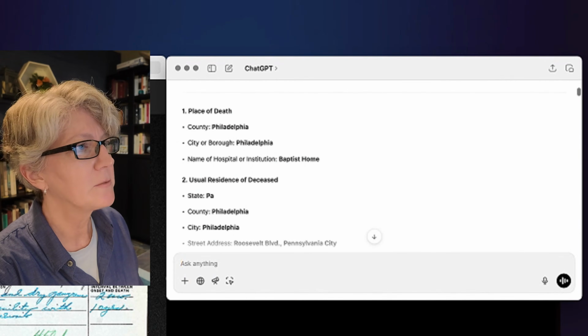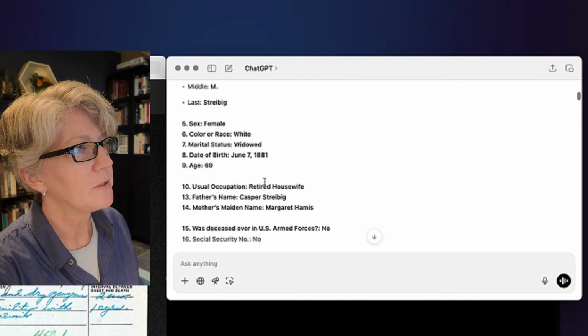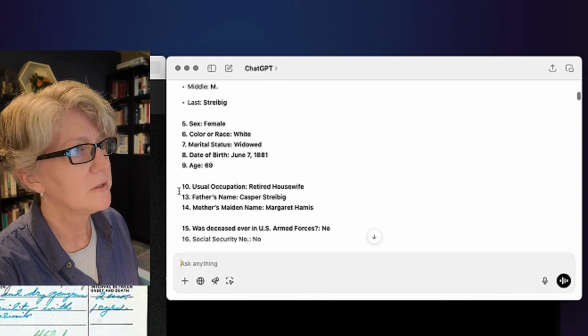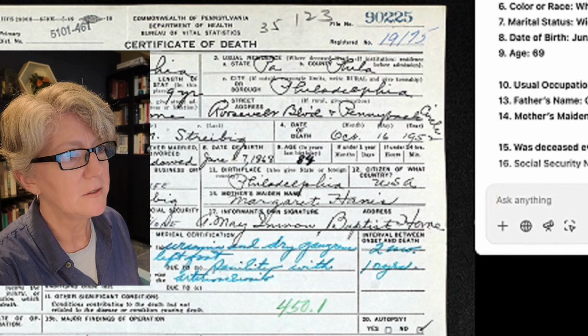So here's box 1, box 2, box 3, 4, 5, 6, 7, 8, 9, and it's right here that I note that there's a mistake with the date of birth, because I can see here it's 1868, and with the age it says 69, and right here it clearly says 84. So this makes me think, maybe I can't trust AI, but I'm going to withhold my judgment here and just assume that it made an error. That doesn't mean everything that it told me is bad, and just keep going.